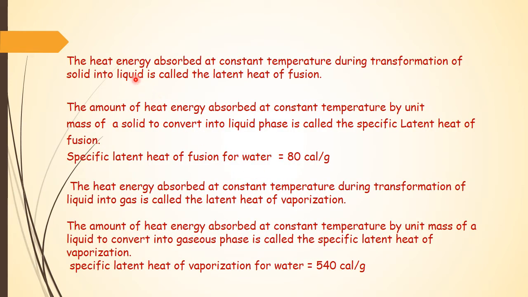Here are some definitions which we have to remember. The heat energy absorbed at a constant temperature during transformation of solid into liquid is called latent heat of fusion. The amount of heat energy absorbed at constant temperature by unit mass of solid to convert into liquid phase is called specific latent heat of fusion. Specific latent heat of fusion for water is equal to 80 calorie per gram. This means to melt ice of 1 gram, we have to supply 80 calorie of energy.